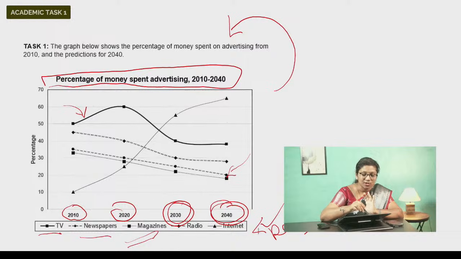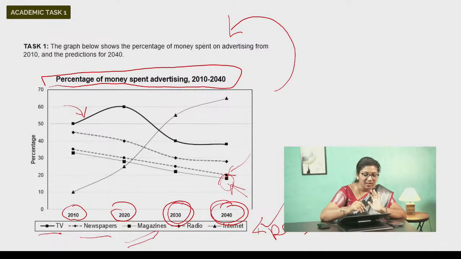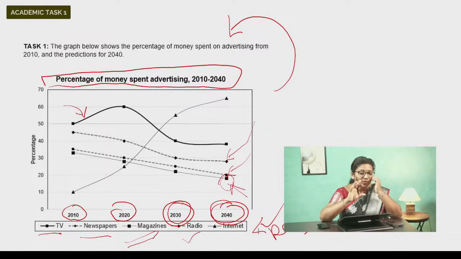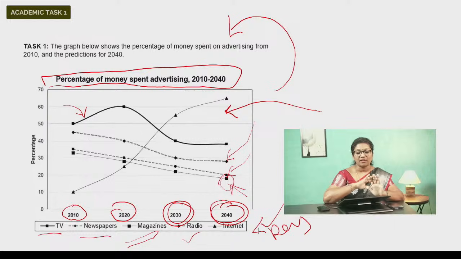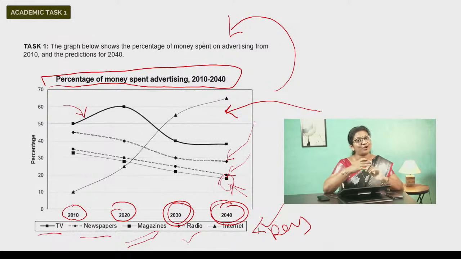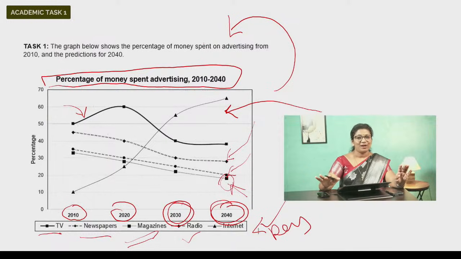You can see the line with the square box, which is the last line, the lowest that you can see in the different lines that are there on this graph. Okay, that stands for magazines. Then we have radio, which is the dotted lines with the diamond kind of shape, and that is the line for radio. And this line that is very different from every other line represents the internet. Of course, well understood that yes, a lot of money goes into advertisement on the internet when compared to newspapers, magazines, or any other medium.